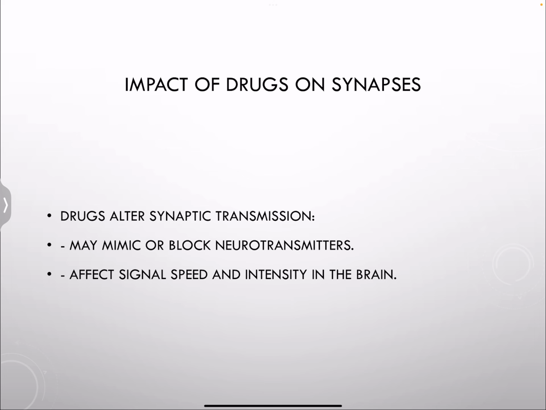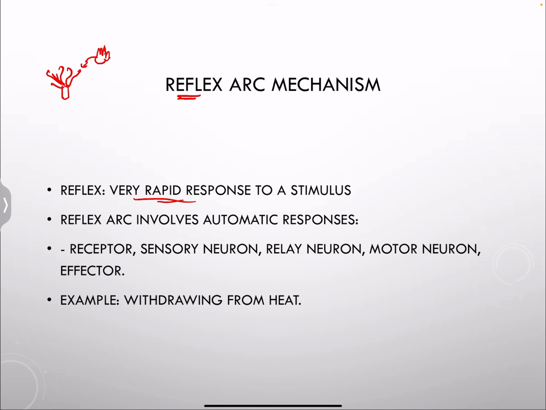So a reflex is a very rapid response to a stimulus. Of course, take a moment and guess what the stimulus is. If you guess it right, it is the fire. The fire is the stimulus. Once I put my hand near it, we directly have a rapid response where I remove my hand. So a reflex arc involves automatic responses.